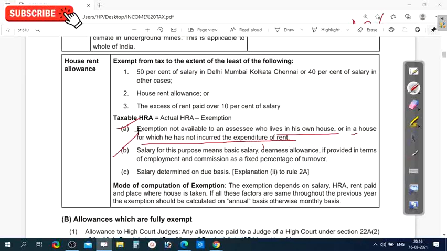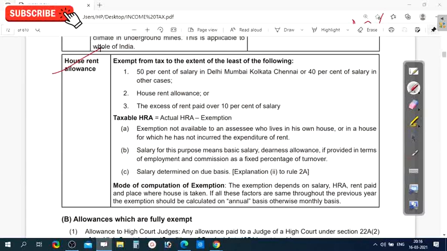Next, salary for this purpose means basic salary, DA if provided in terms of employment, and commission as a fixed percentage of turnover. Here salary means basic salary plus dearness allowance; you have to take both as salary. Sometimes there is a commission as a fixed percentage of turnover, and you can also add that commission.